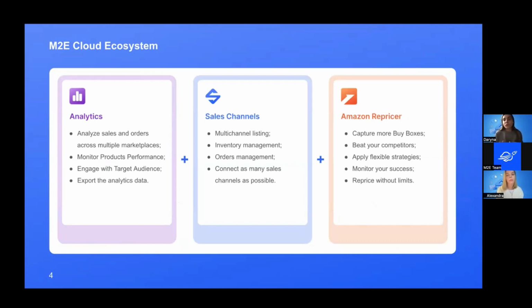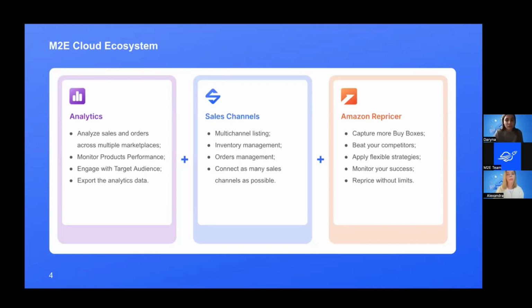To be short, analytics provide you with all the necessary tools to develop a winning sales strategy, beginning with customer analytics containing the most demanded products in your catalog, and ending with exporting your selling data for your needs.